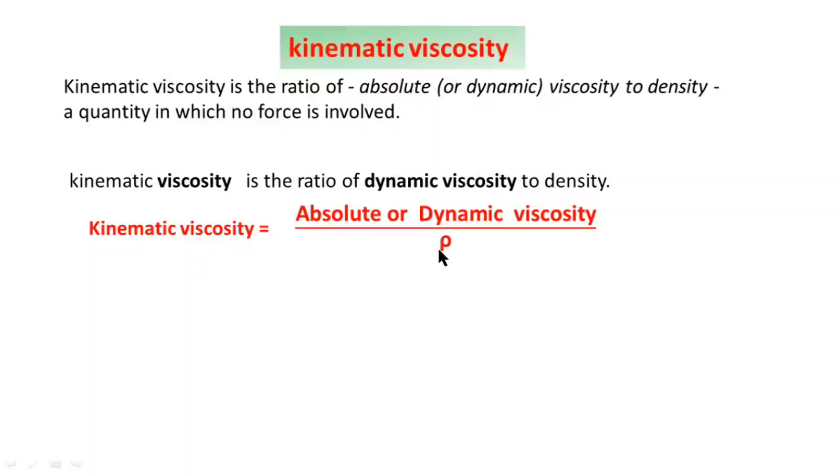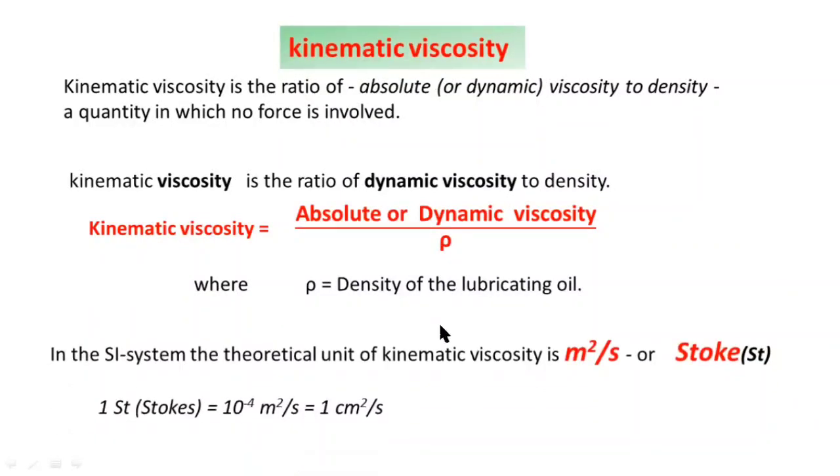Here rho is the density of the lubricating oil. In SI units, the unit for kinematic viscosity is meter square per second. Another unit is also there, that is the stoke.